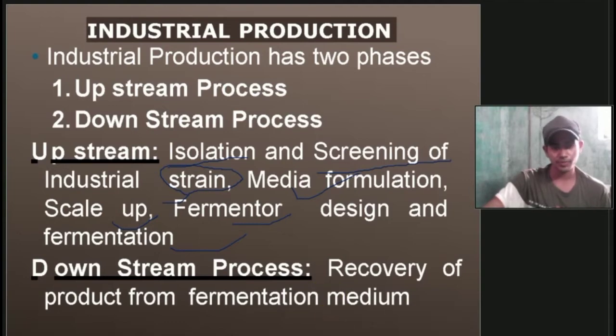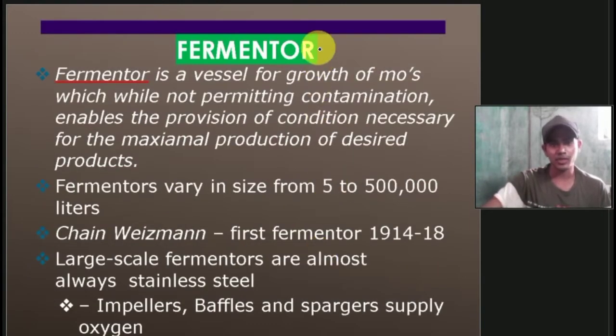Okay, so in the downstream process, the products of the fermentation medium, what do we do with them? We recover them. Then we have the fermenter. In the upstream process we can see the parts of the fermenter. A fermenter is a vessel for growth of microorganisms which, while not permitting contamination, enables the provision of conditions necessary for the maximal production of desired products. And the fermenter size varies from 5 liters to 5 lakh liters.